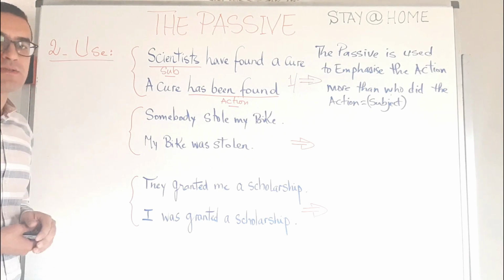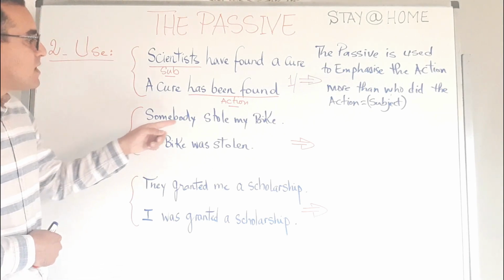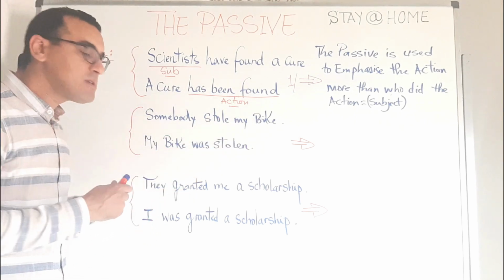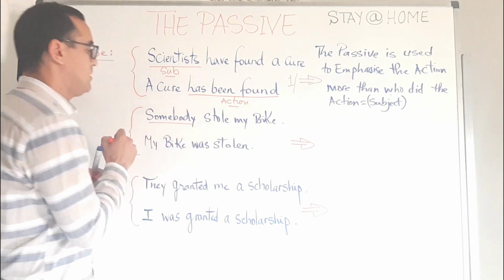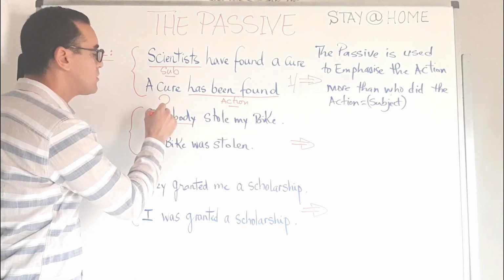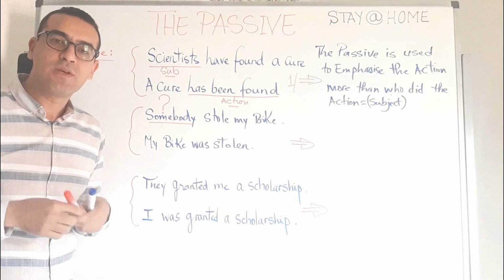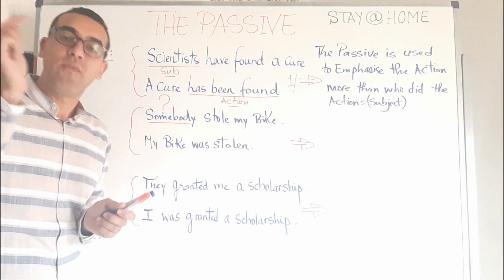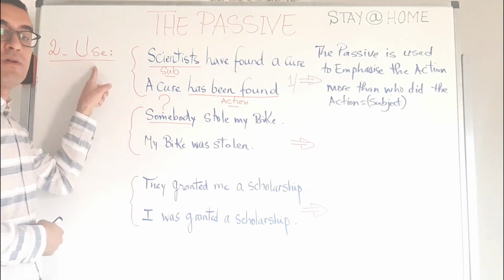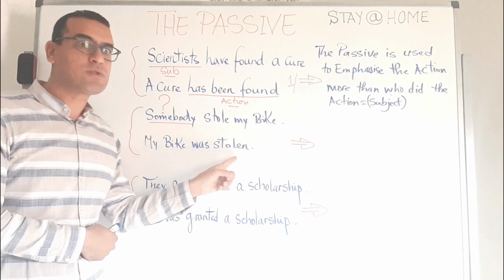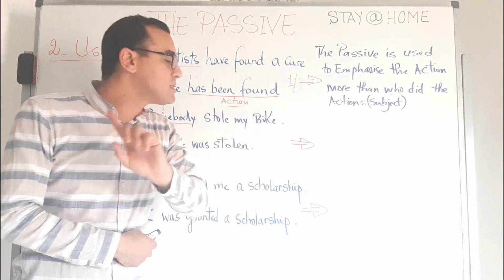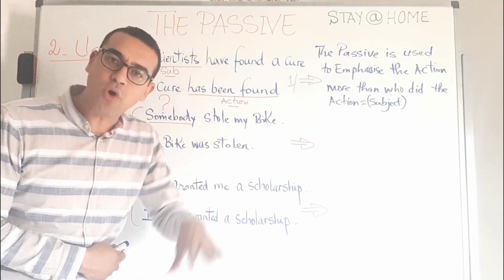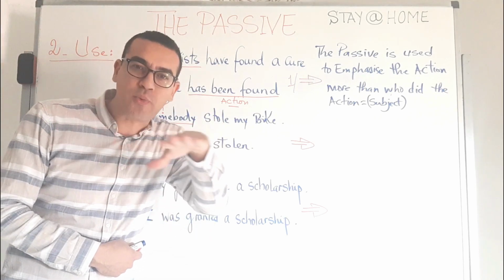Let's have a look at the pair number 2. Somebody stole my bike. My bike was stolen. As you can see here, somebody is not known. When we do not know the subject, then the passive is very useful. We can simply say, my bike was stolen. By somebody here is not important. It's not essential to the meaning of the sentence, so we will drop it, or we will not write it.